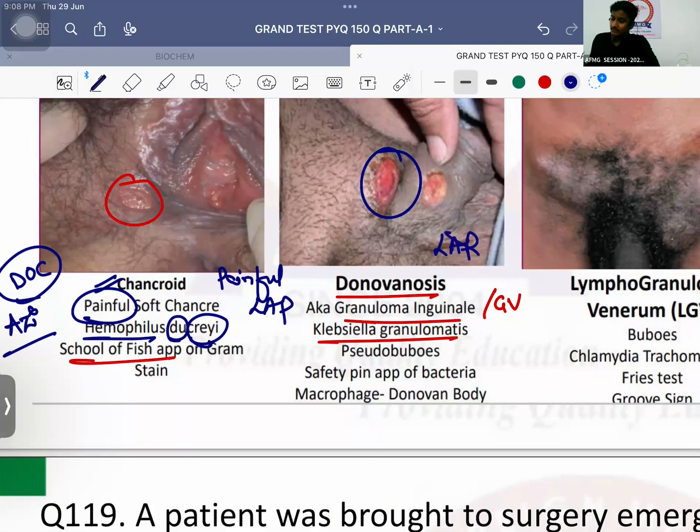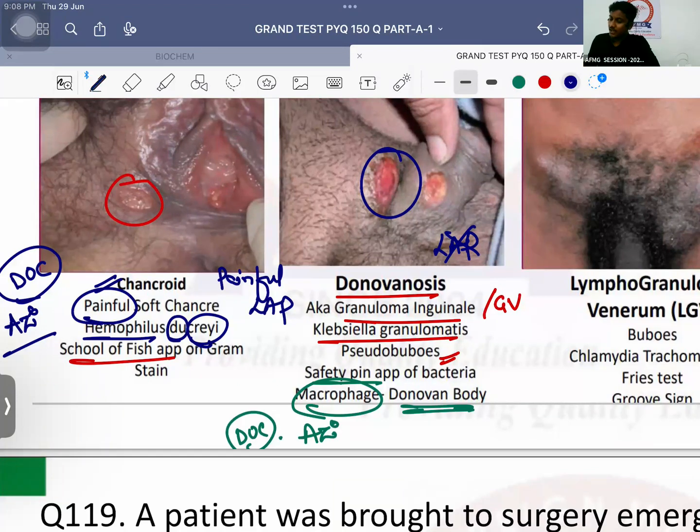Lymphadenopathy does not occur at all. Okay, so that's the important thing. What happens is nodules develop, which can be seen as lymphadenopathy, and therefore it is called fake buboes or pseudo buboes. Okay, next important is which kind of appearance of bacteria is seen? Safety pin appearance, and macrophages having bacteria are known as Donovan bodies.